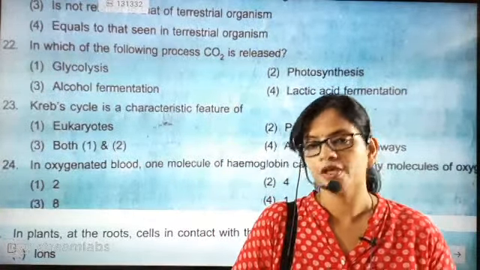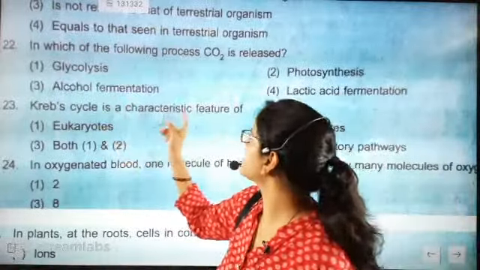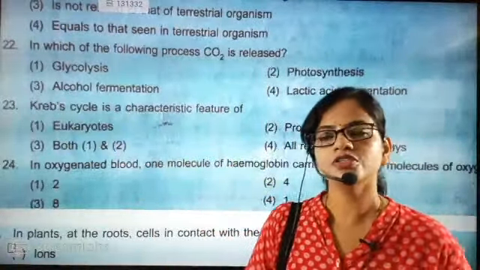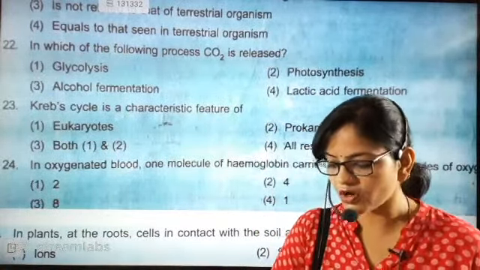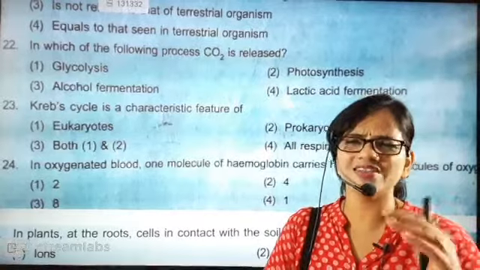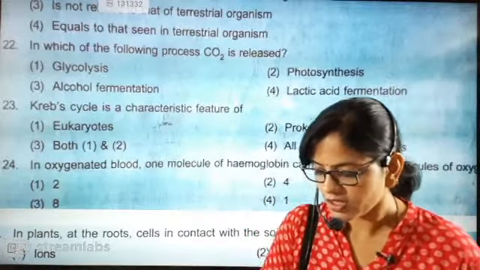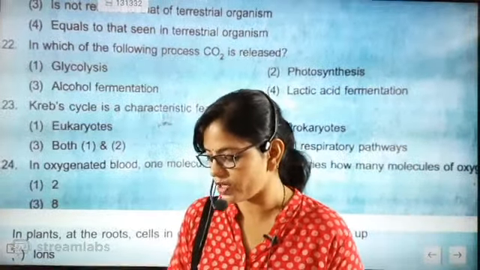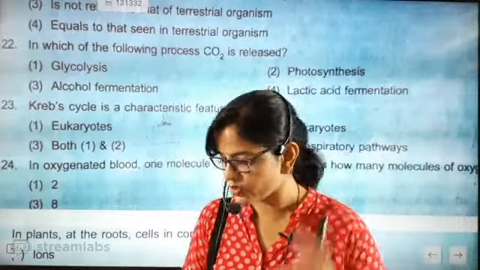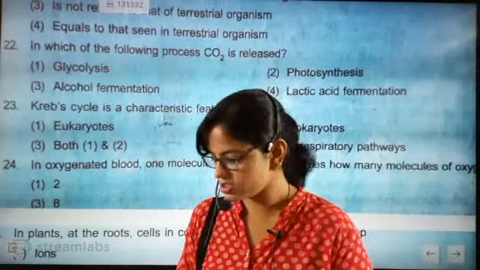Just check that one, because they are asking that the Krebs cycle is a characteristic feature of what. Just go to this question, beta, and check one time, Rashmi. Is it a characteristic feature of eukaryotic organisms or prokaryotic organisms? Just check this one, Rashmi. I may be wrong. Just check one time.